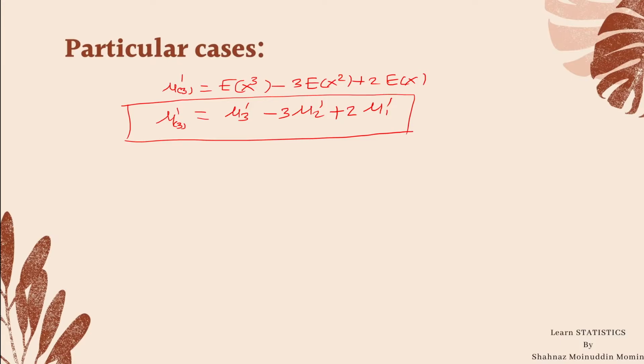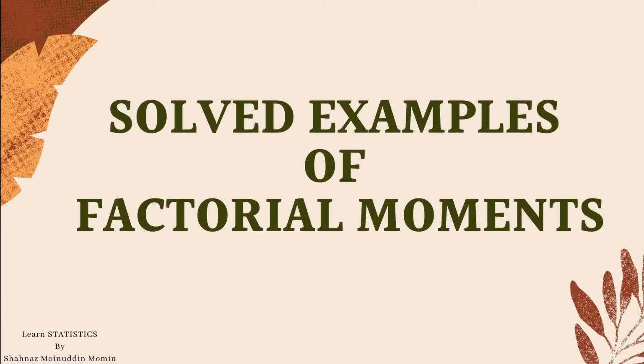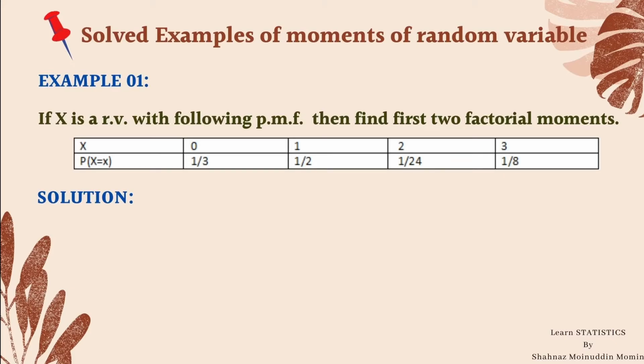Now we shall consider examples on factorial moment in order to understand the factorial moments in more detail. So let us start with example number 1. If x is a random variable with the following PMF, then find the first two factorial moments. Here we have been given the values of x and its probability. So we shall start the calculation of the first two factorial moments.